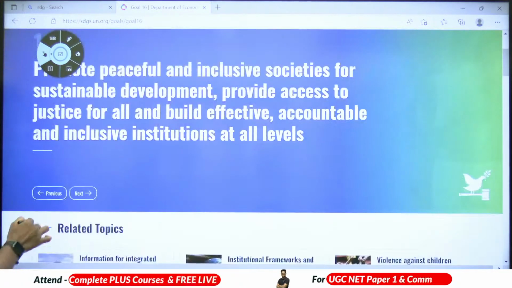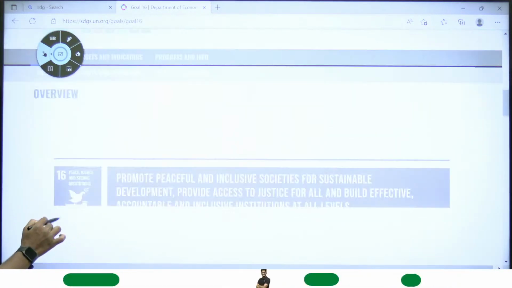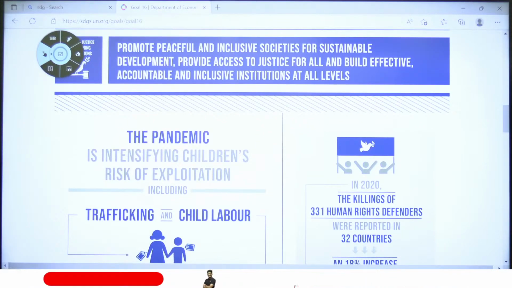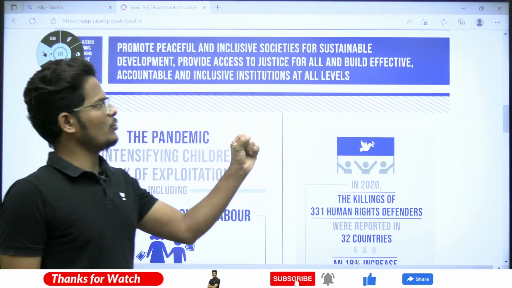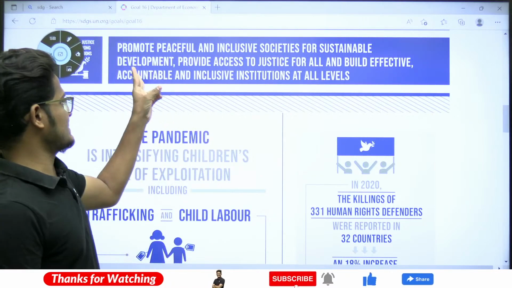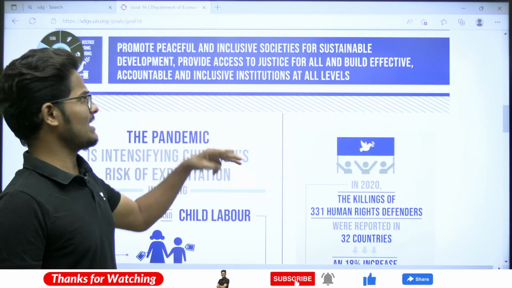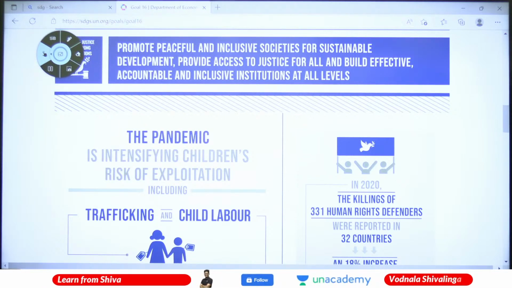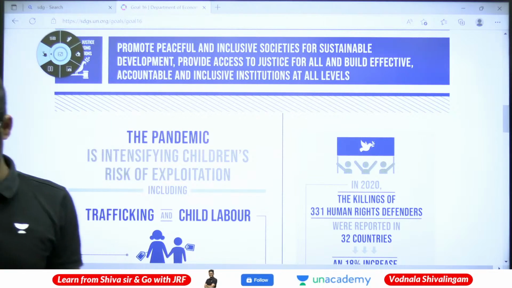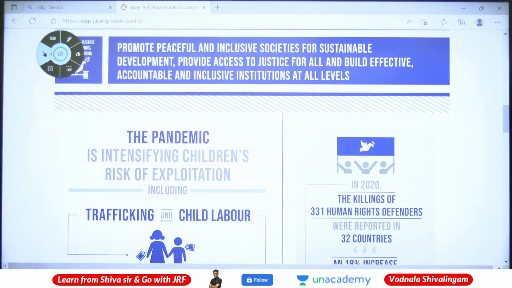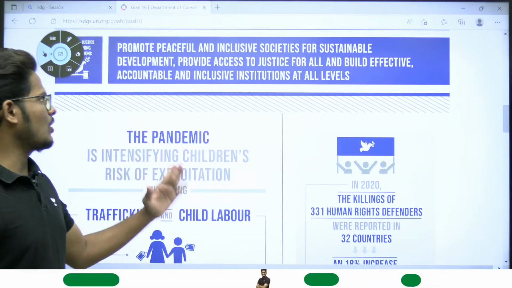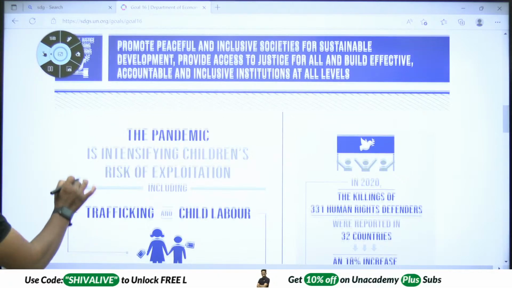Goal number 16. Peace, justice, strong institutions. Promote peaceful and inclusive societies for sustainable development, provide access to justice for all, and build effective, accountable and inclusive institutions at all levels.